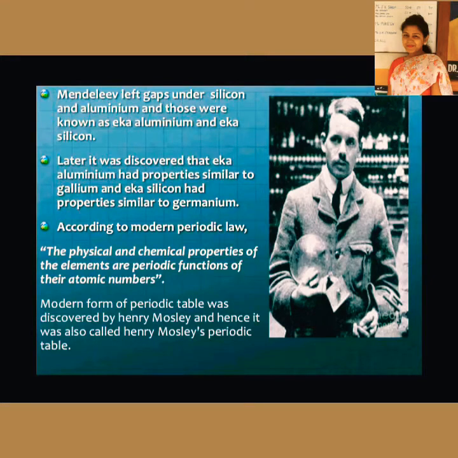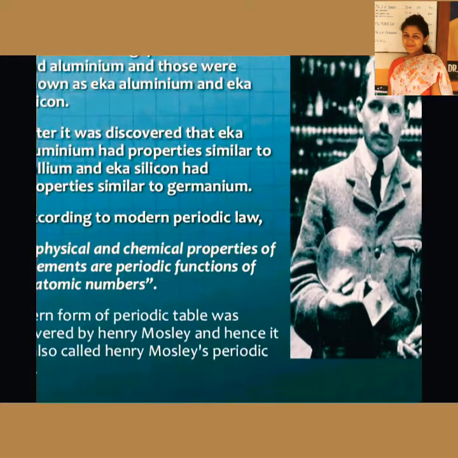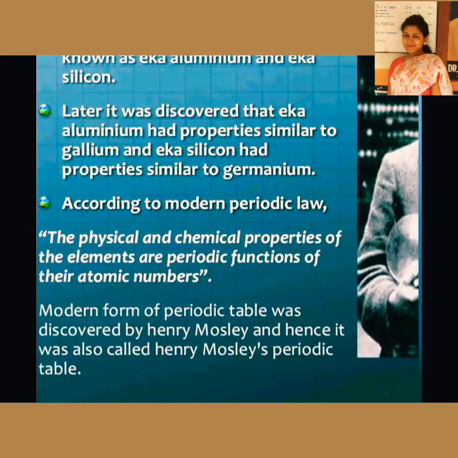After this, Henry Moseley showed that atomic number is a more fundamental property of an element than its atomic mass, and then came the modern periodic law. The modern periodic law states that the physical and chemical properties of the elements are periodic functions of their atomic number.